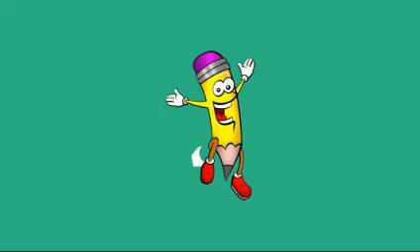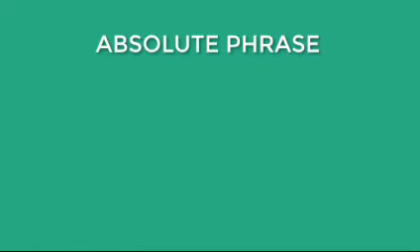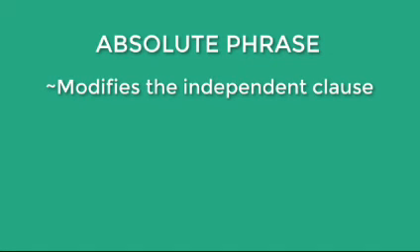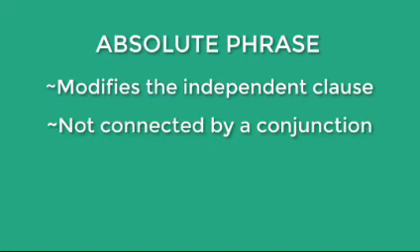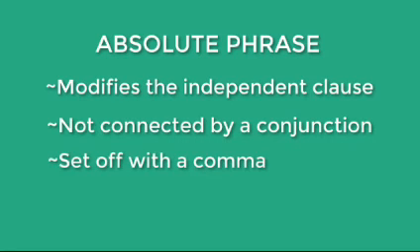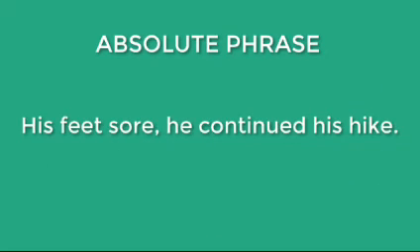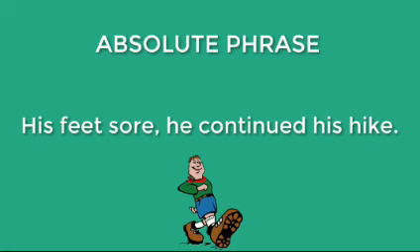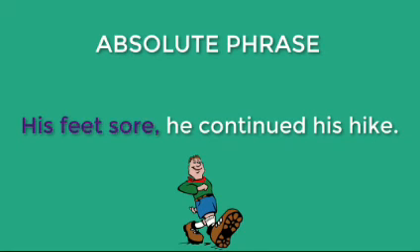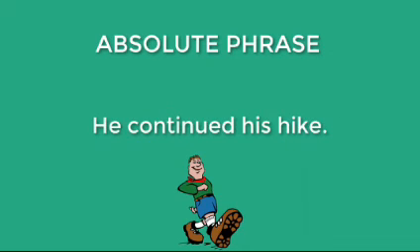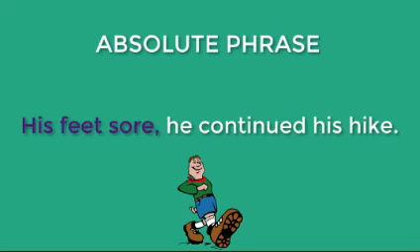And let's go on to the last phrase, and that would be the absolute phrase. An absolute phrase is a phrase that modifies the independent clause, but it is not connected to the sentence by a conjunction. It is set off with a comma only, and it could be removed from the sentence without changing the meaning of the sentence. For example, his feet sore, he continued his hike. We could remove his feet sore, and we would still have a complete sentence, because he continued his hike is an independent clause. His feet sore, therefore, is the absolute phrase.